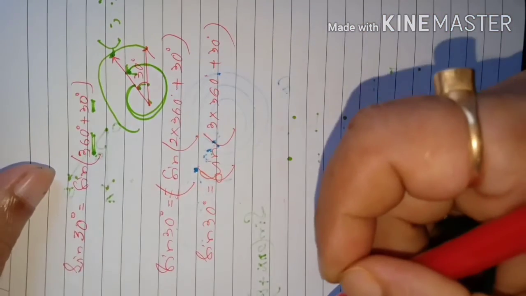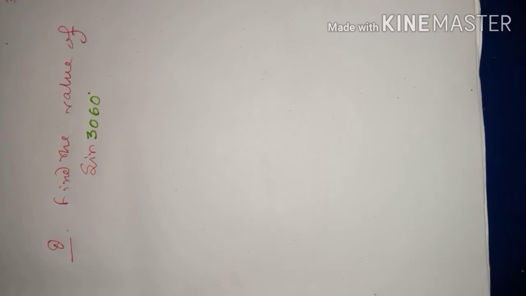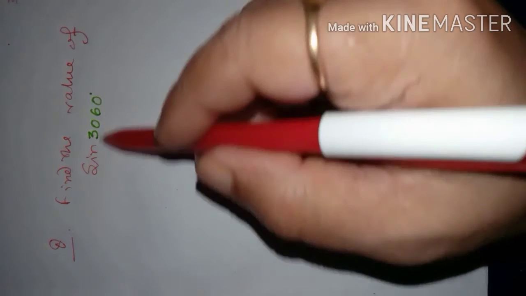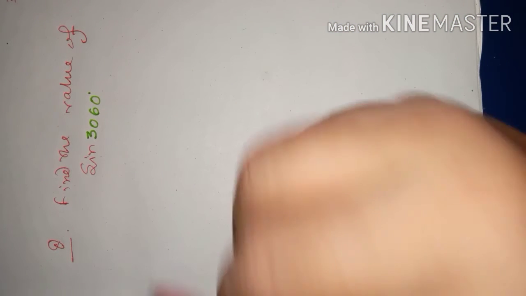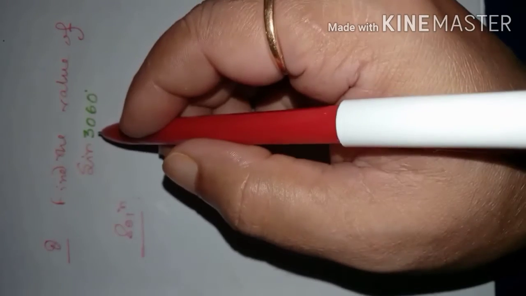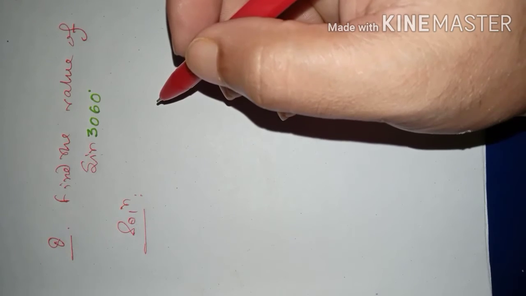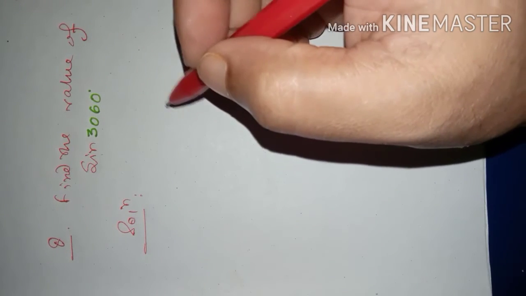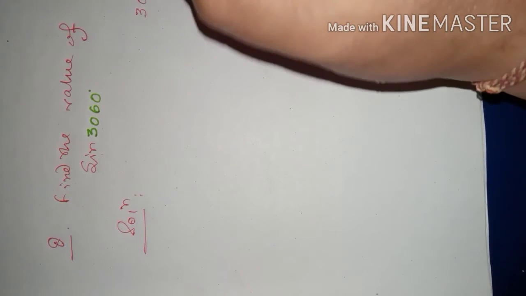Dear students, suppose you are given a question like this: find the value of sine 3060. Now in this 3060, first of all try to find out how many times 360 is repeated. So you divide it by 360, then you will come to know how many times 360 is there inside this 3060. So we will divide 3060 by 360.